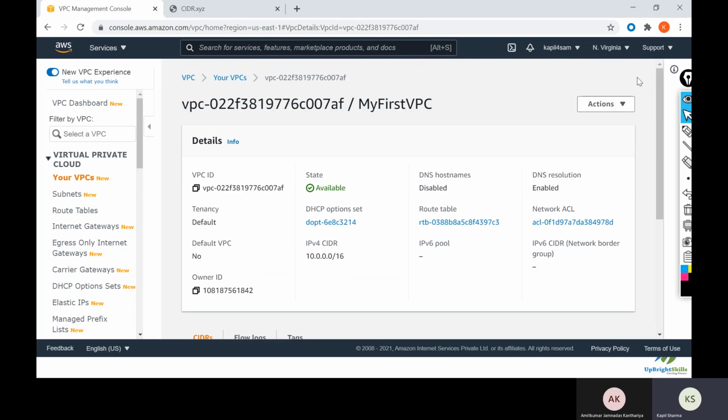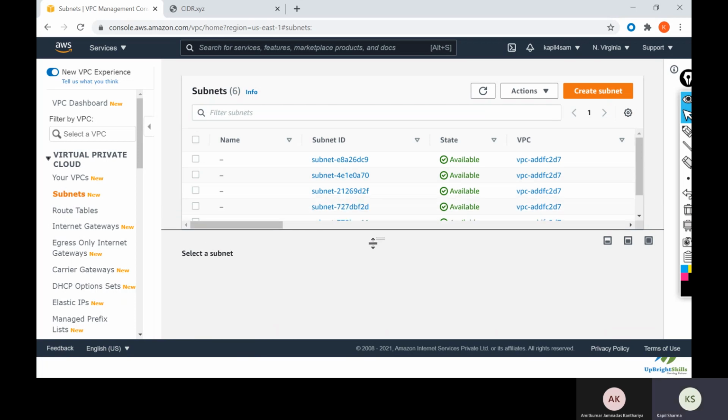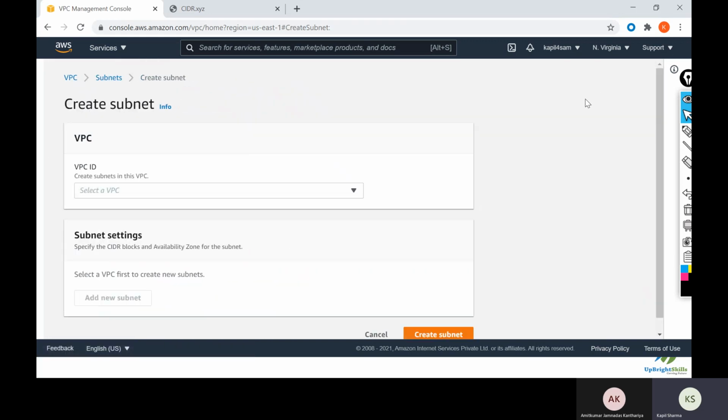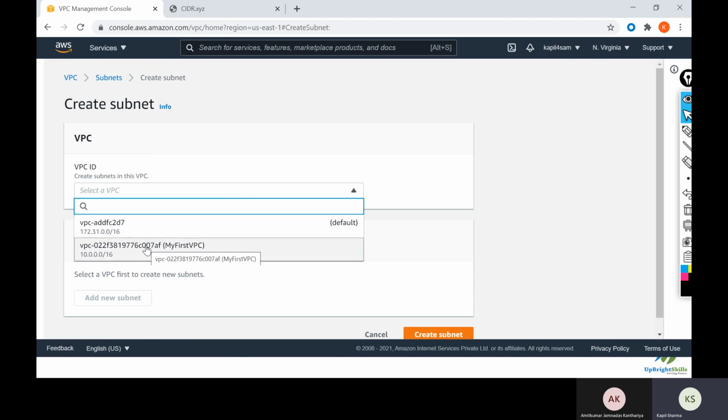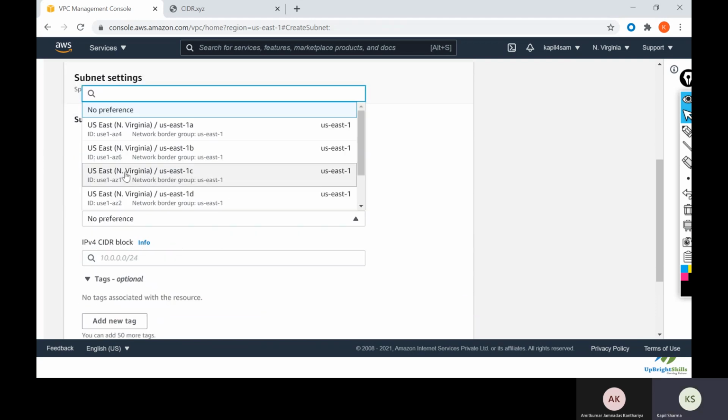Now what we will do is we will go ahead and create subnets. So here also you can see there are default subnets which are already available. These subnets are created by the default VPC. We will not use them. We will go ahead and create our own subnets. We will select the VPC which we have created, so it is my first VPC. Click on that. We will give a name. I prefer to give a name based on the regions.